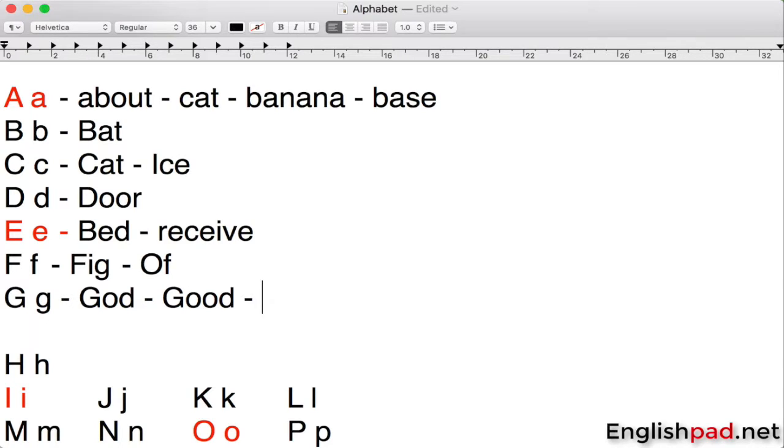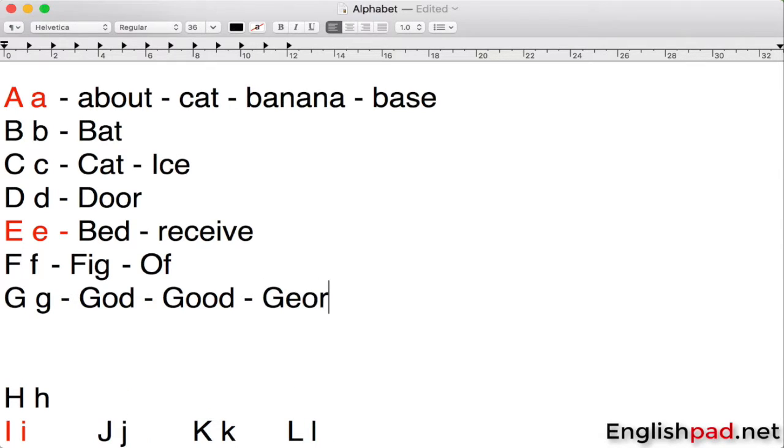Opposite of bad is good. And sometimes it is pronounced as ja. For example, the name George. So this pronounces ja, George. And sometimes it even pronounces as ja, like in garage. So it's another one. So ga, ja, and also ja.